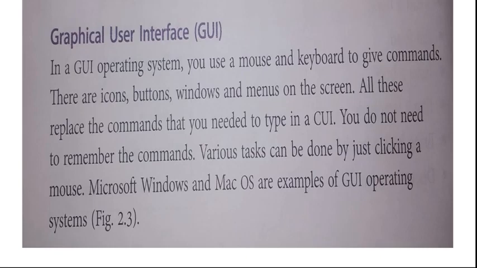In a GUI operating system, you use a mouse and keyboard to give commands. There are icons, buttons, windows and menus on the screen. Now we are all using GUI only because there is no need to remember any command. Just go and click. It is all graphical, like buttons present in front of our eyes. To save, just click on the save button.